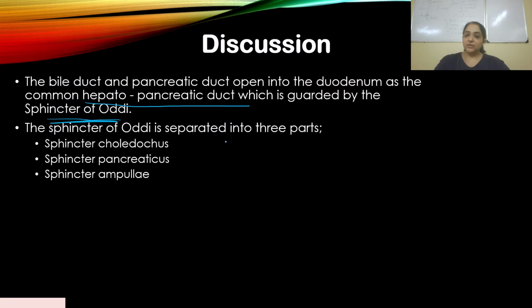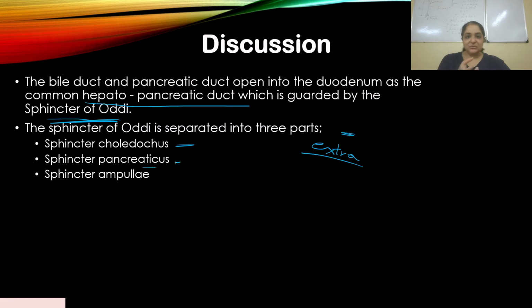Now, the sphincter of Oddi is separated into three parts. This is an extra piece of information that I'm giving you, just to help you understand how exactly this sphincter looks. It's anatomically divided into three parts: the sphincter choledocus, the sphincter pancreaticus, and the sphincter ampullae. The choledocus, clearly from the name itself, is opening from the hepatic region.